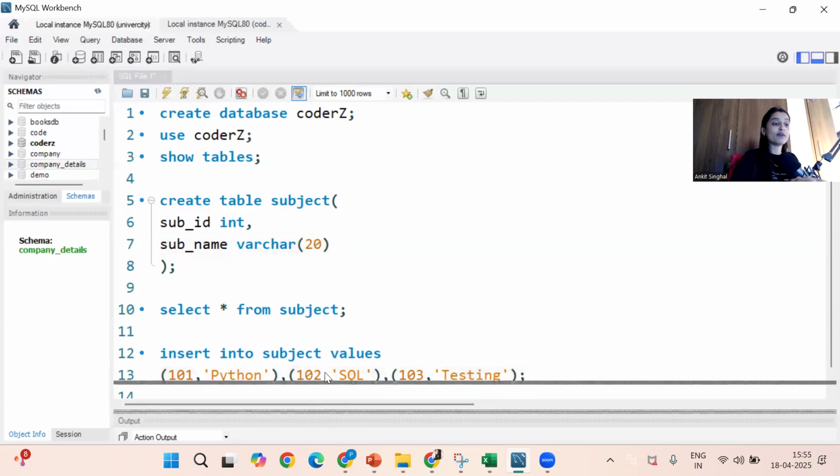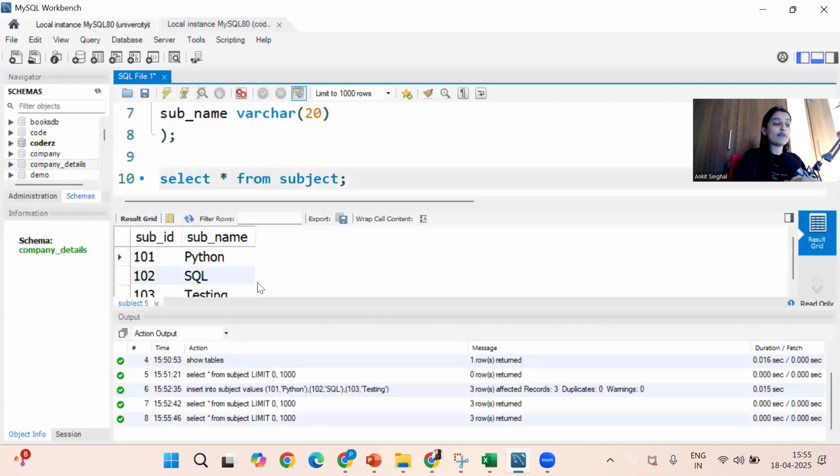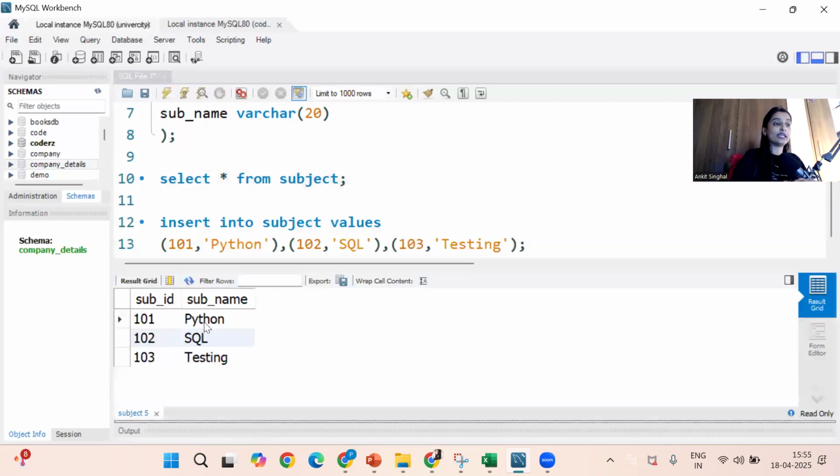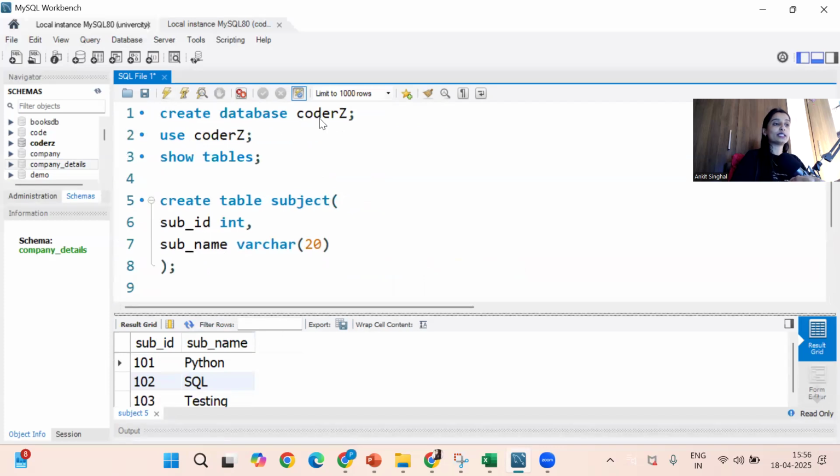So see, we have a predefined structure. If I execute the query, we have a predefined structure: subject ID and subject name. Only that much you can store. Can you store subject marks? No, the marks column is not there. So this is what we call a relational database. Clear, everyone?